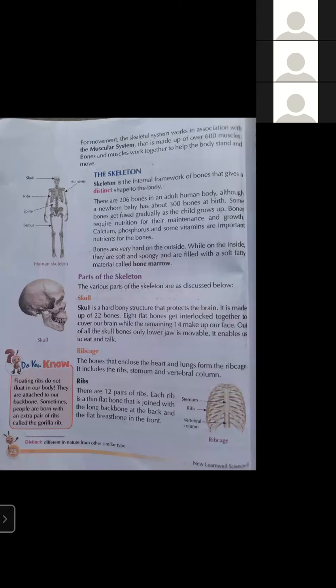There are 206 bones in an adult human body. In an adult human body means a human being of the age above 18 or 20 years is known as an adult human being. And inside the adult human being, there are 206 bones. But a newly born baby has about 300 bones at the time of birth.